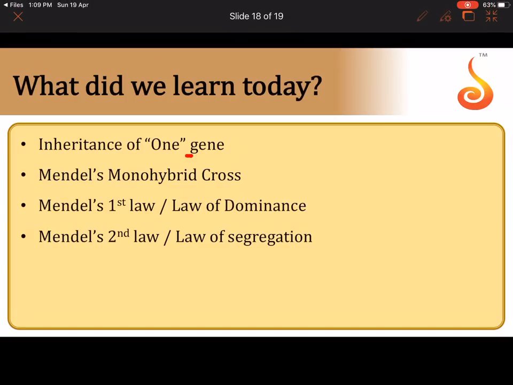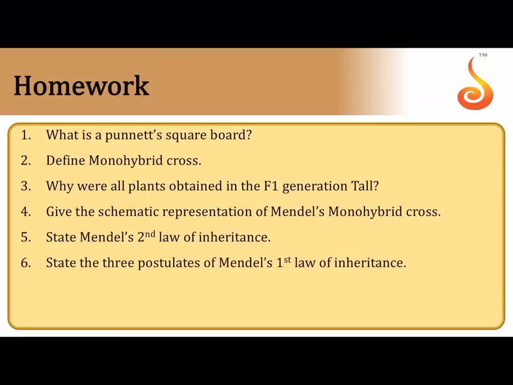So what did we learn today? We learnt about inheritance of one gene, we learnt the detailed schematic representation of Mendel's monohybrid cross, and we learnt the first law of dominance and the three postulates, and then we moved on to the second law of Mendel, which was called the law of segregation. Since the gametes receive only one copy of the allele of either capital T or small t, we call such gametes as pure. So I told you that law of segregation is also called the law of purity of gametes.